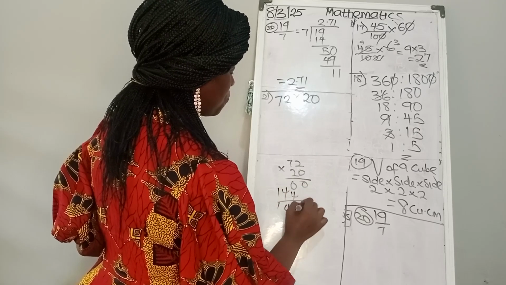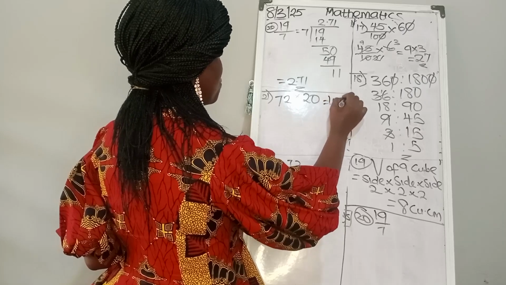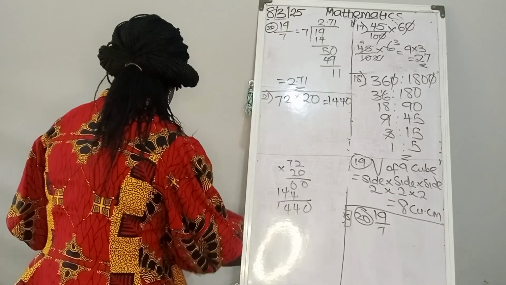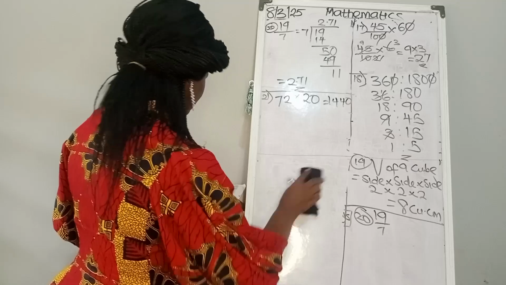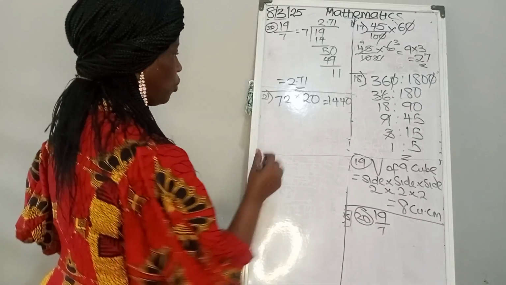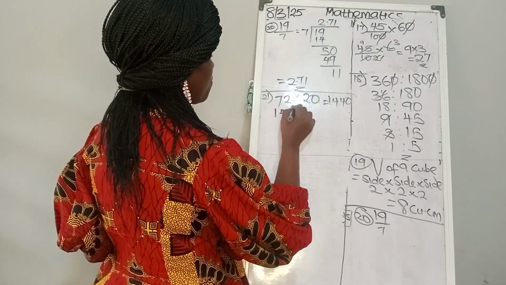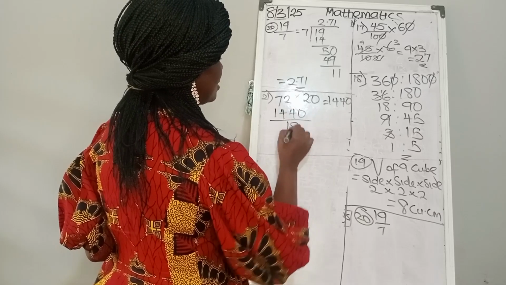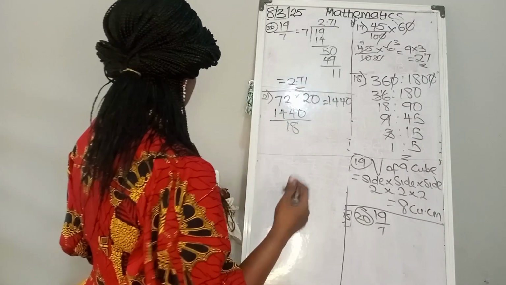So we have 144, and that is equal to 144 divided by... Is that our final answer? No. We are told to divide it into 18 plots. So we are having 144 divided by 18. You can use anything to cut until you can't cut again.